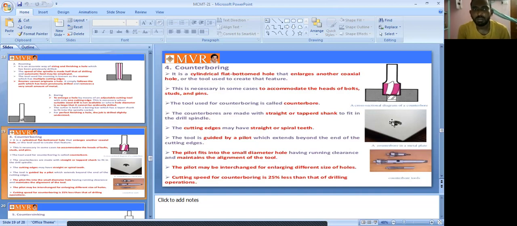Reaming and boring are similar processes to enlarge a hole, with the same procedure, but counter boring is quite different. It produces a cylindrical flat-bottomed hole and enlarges another coaxial hole. The tool used to create the feature is also known as counter boring.